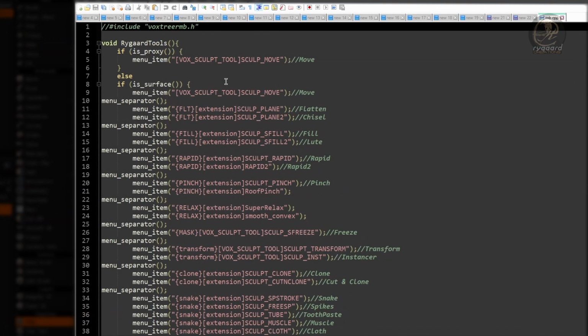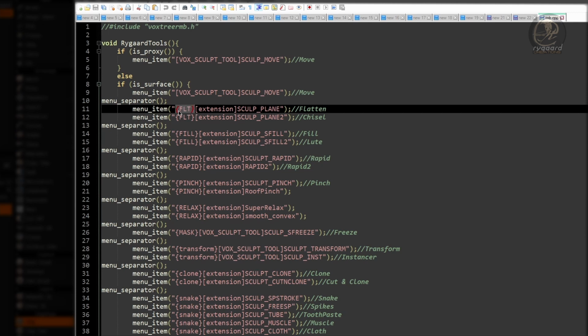Actually, what happened was not a problem. I need to mention another very important rule for all of you. Pay close attention. If you use any function which has inside its parameter the opening and closing curly bracket, then this functionality will not appear in the right click menu, okay?